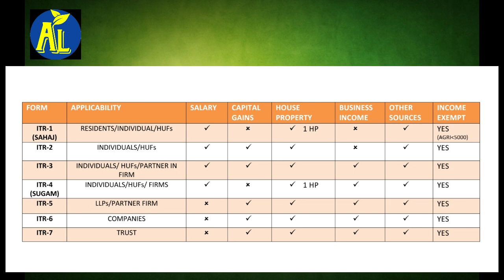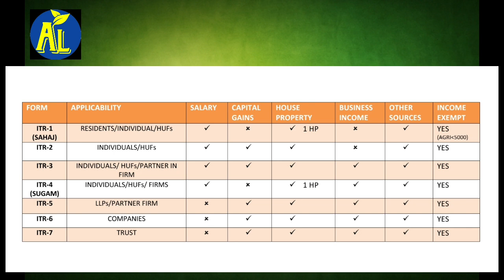ITR Form 3 is for Hindu undivided families and for individuals. Here, professional and business income are to be filed. Investment in unlisted equity shares are to be filed. If you are a partner in a firm or a director of a company, you need to file the returns under ITR 3. Income from pension, salary, housing property and other sources have to be furnished here. The annual turnover has to be less than 2 crores.